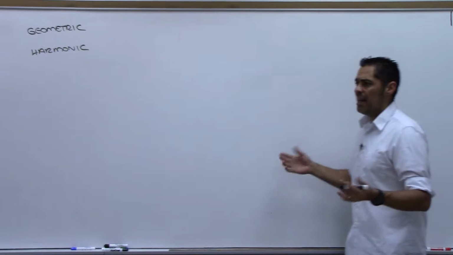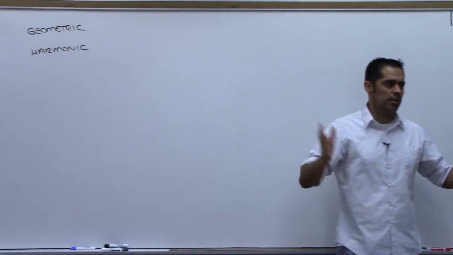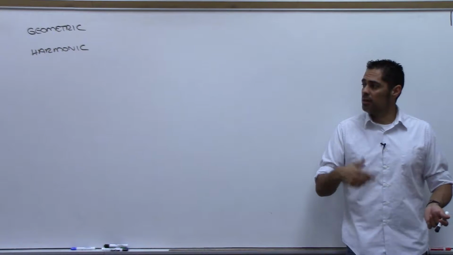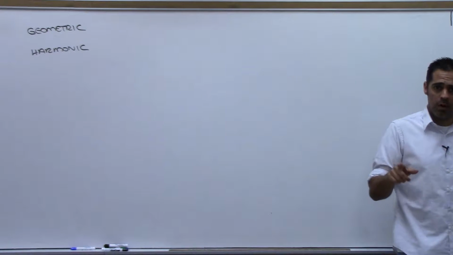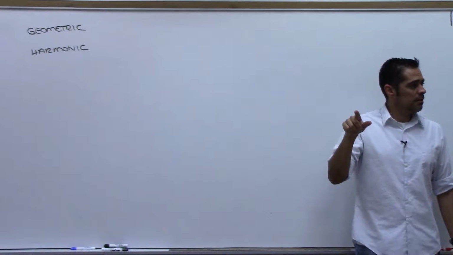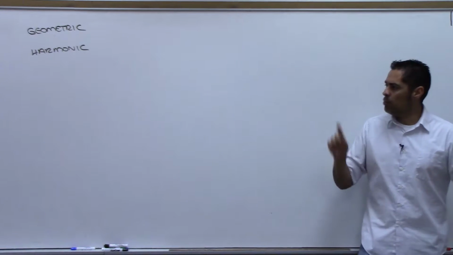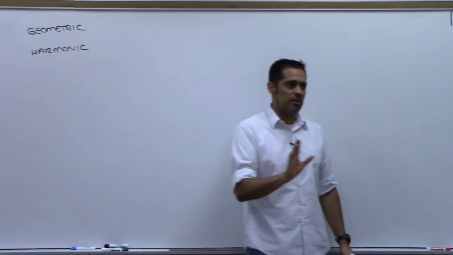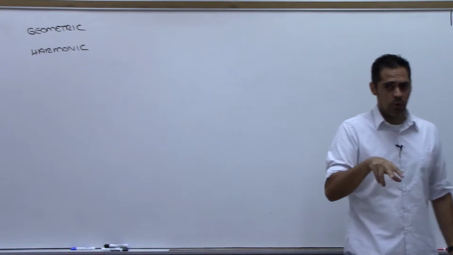Harmonic's going to diverge, so that never adds up to anything. It's divergent. Geometric could diverge or it could converge. It converges when r, absolute value of r, is less than 1. In that case, I get an answer, right? A over 1 minus r. So right now, there's only one series I can actually find a sum of. And that's a geometric series with absolute value of r less than 1.